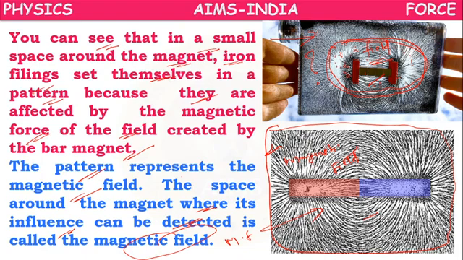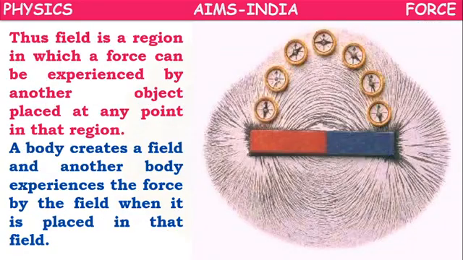If you have a magnet, take the magnet, keep it on paper and keep iron filings. If you directly keep the magnet on the paper, all the filings will get attracted towards the magnet. So you have to keep the magnet downside and keep the paper over the magnet. Then you can observe this pattern.